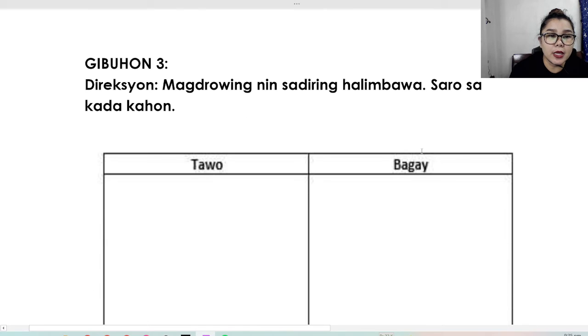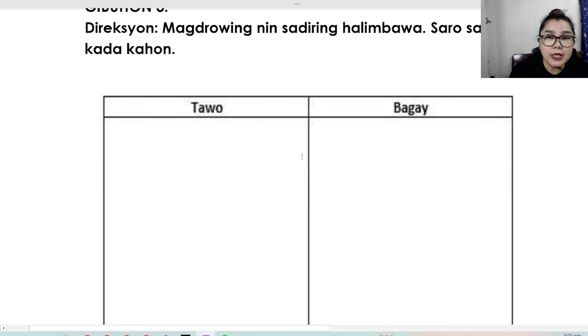On the next page, direction, mag-drawing din sa diring halimbawa. So, make sure that it was not mentioned on the previous pages. Day pa na itataong halimbawa. So, make your own. Think of other examples. Ang gigibuhon, mag-drawing sa kada kahon.